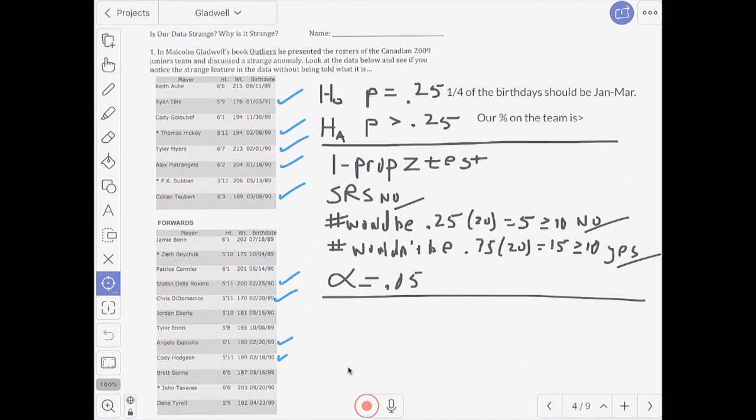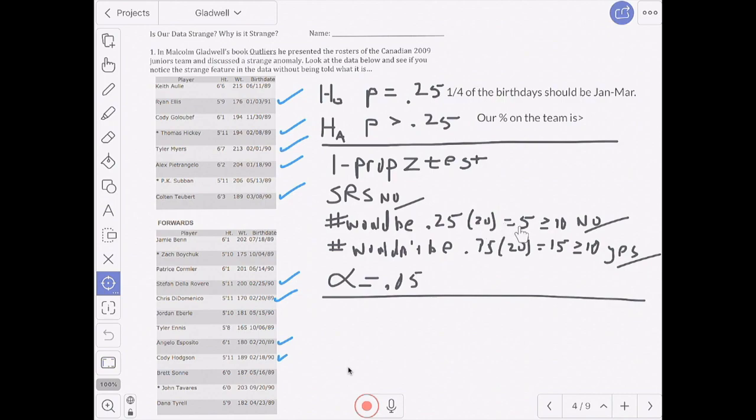All right, so it wasn't a simple random sample. Now, do we have enough in our sample? Well, we need at least 10 that would be born in the first 3 months of the year. So if 25% is what it should be, 25% of 20 is 5.